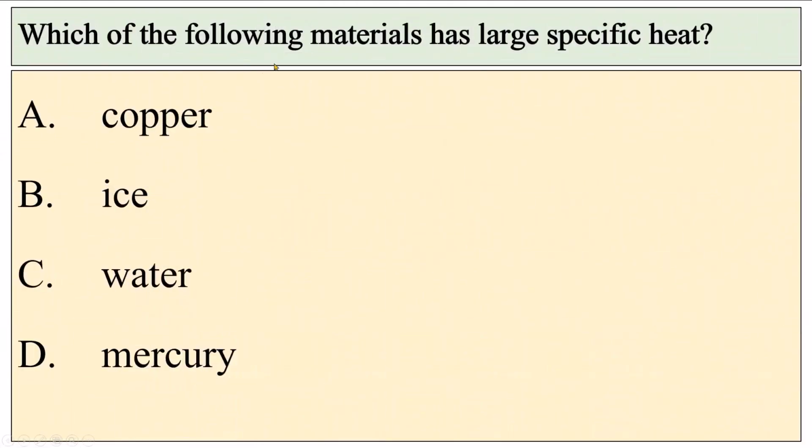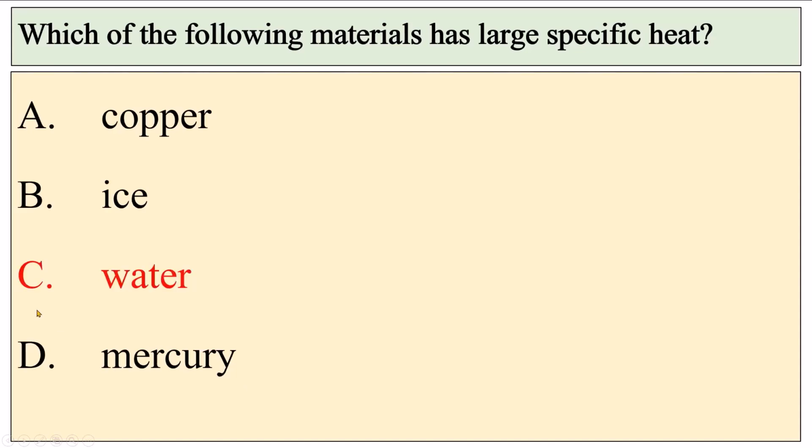Which of the following materials has large specific heat? Copper, ice, water, mercury. Correct option is C. Water has large specific heat.